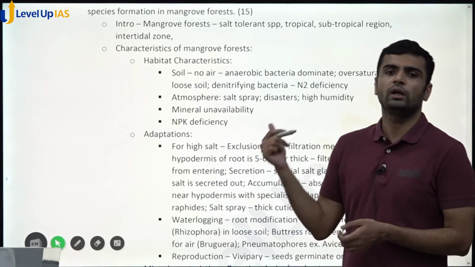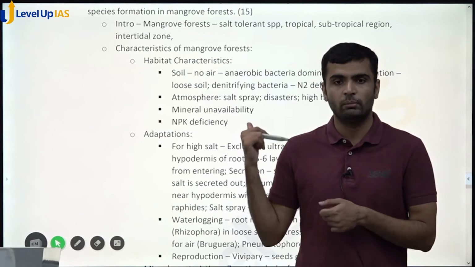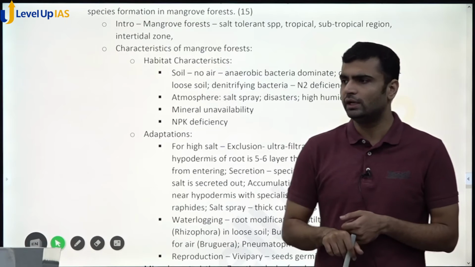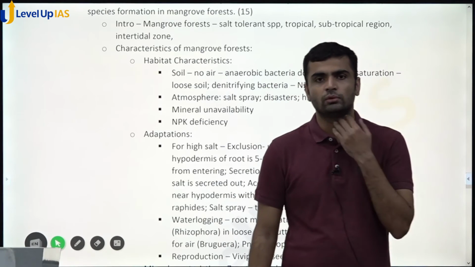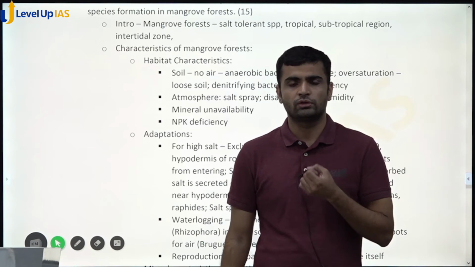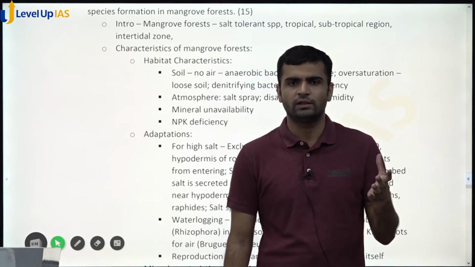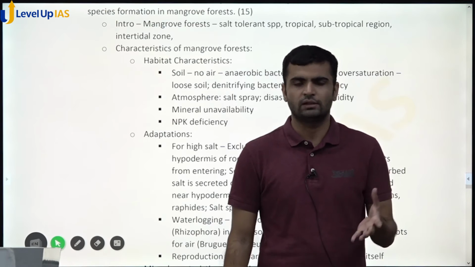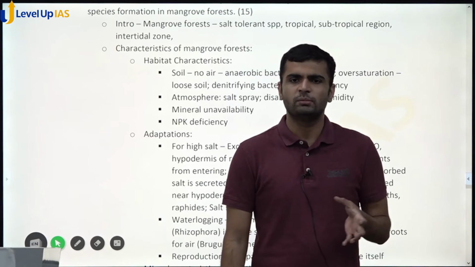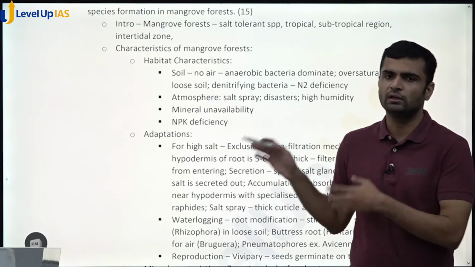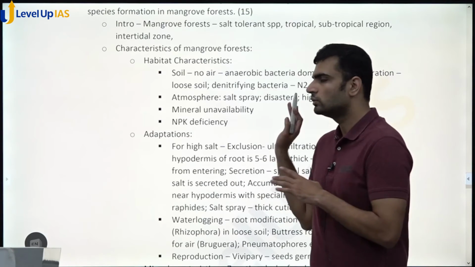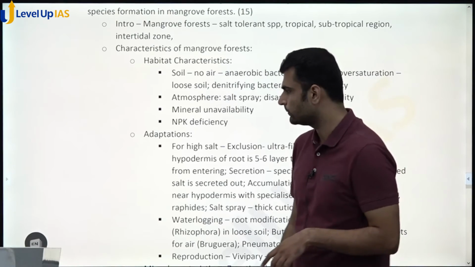If you want, you can give a map where mangroves are found in India. So basically, you can show Sundarbans, the Krishna Godavari Delta, the Gujarat area, Maharashtra Ratnagiri mangroves, and Goa mangroves. You can show these mangroves on the map. Because this is again a 15 marker, with a lot of space and a lot of time, you can do that in a few seconds.